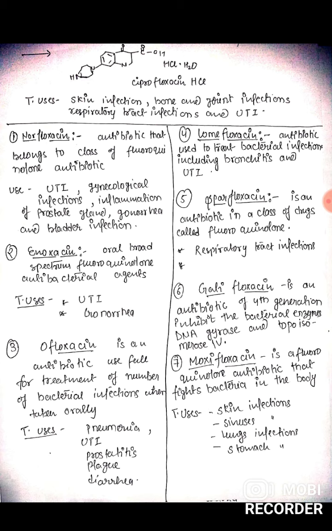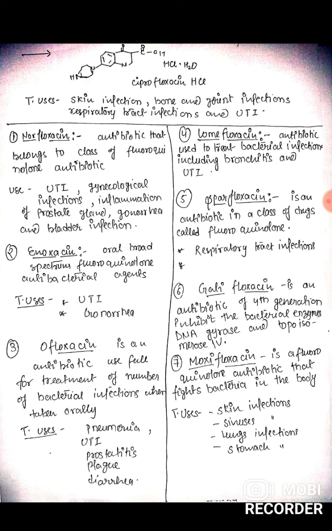Next drug is enoxacin. Enoxacin is a broad spectrum fluoroquinolone antibacterial agent, also used in urinary tract infection and gonorrhea. Next, ofloxacin. Ofloxacin is an antibiotic useful for the treatment of a number of bacterial infections when taken orally.